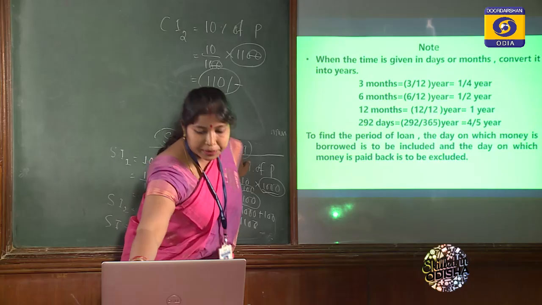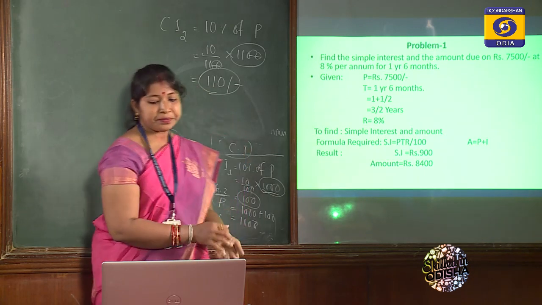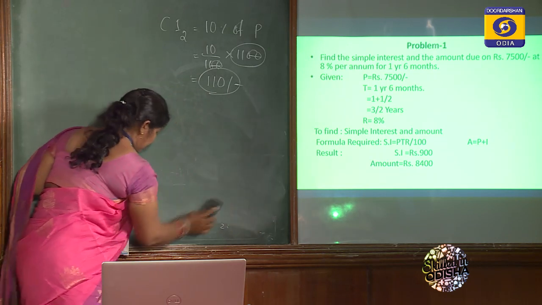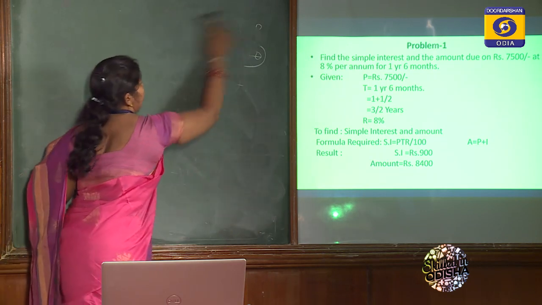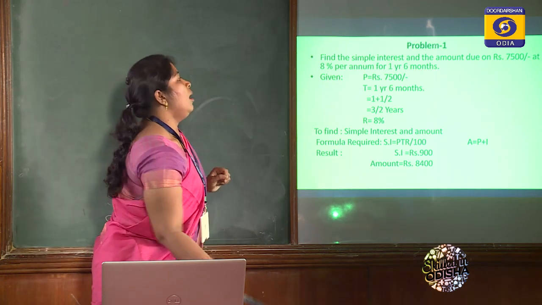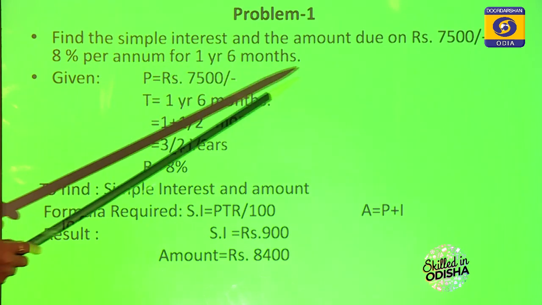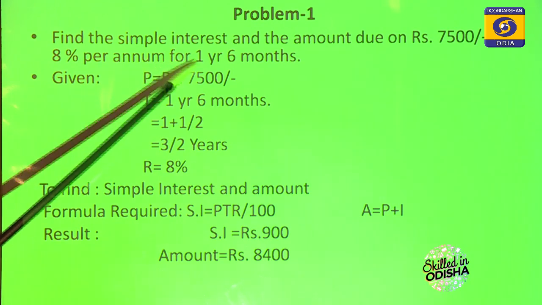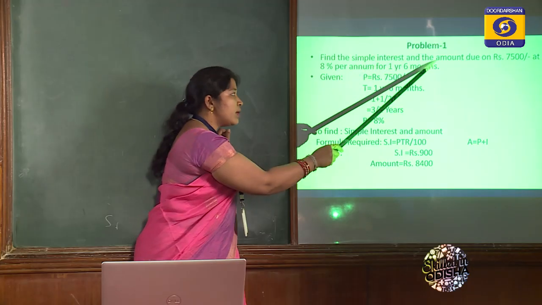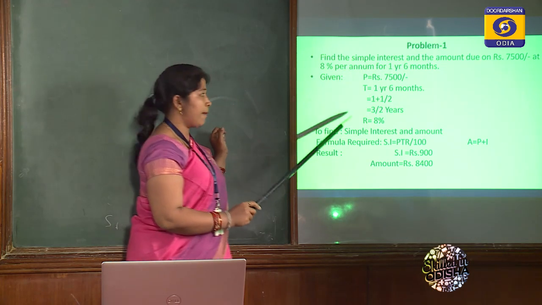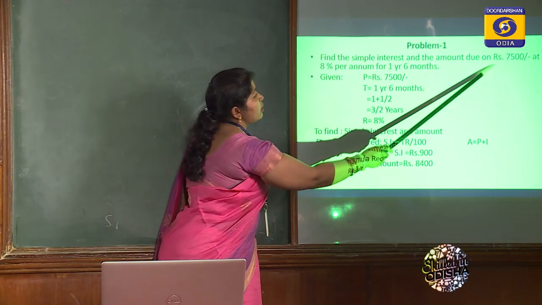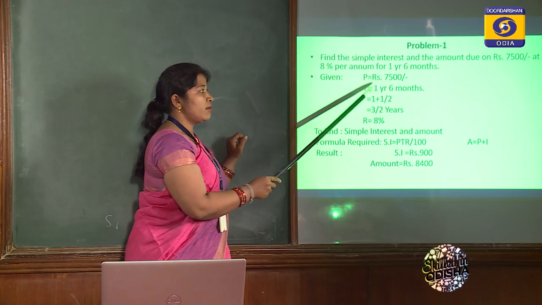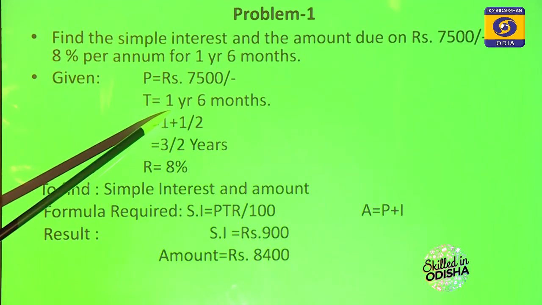To calculate the time period, just see an example. These are some examples of previous year questions. I have just collected them. You just see this. The problem is: find out the simple interest and the amount due on 7,500 at 8% per annum for 1 year 6 months. So first of all, study the question and find out what the given data is. Here, this 7,500 is nothing but the principal. So the principal amount is 7,500. The time period is given as 1 year 6 months.